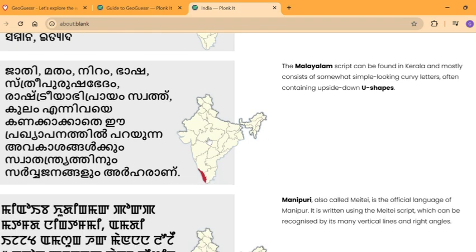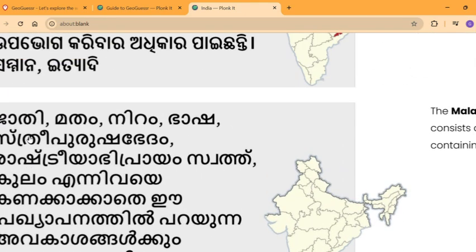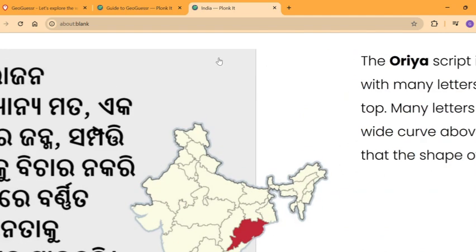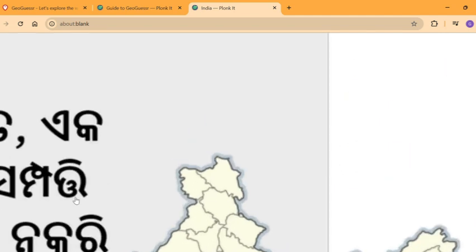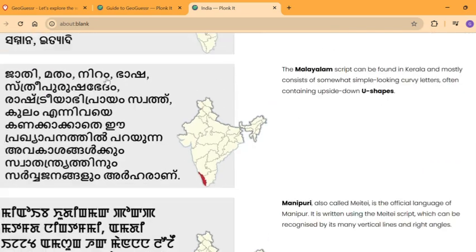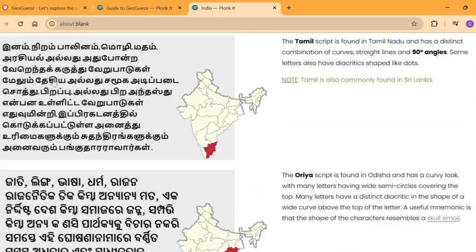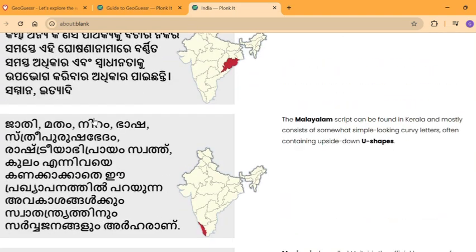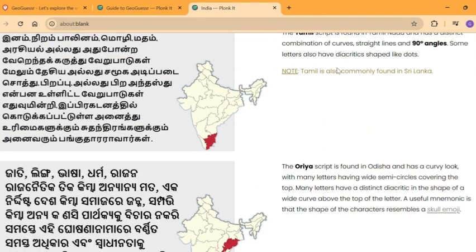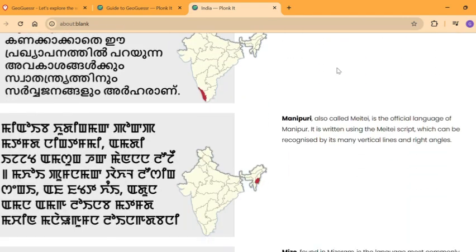As well as that, we have Malayalam, which is a bit more circular rather than having these emoji-like things. Actually, I just realized this could be somebody's ear or something like that. Yeah, that all does not exist in Malayalam. It's a bit more consistent. In order to distinguish it from Tamil, I think there are more U shapes upside down rather than 90-degree angles in Tamil.